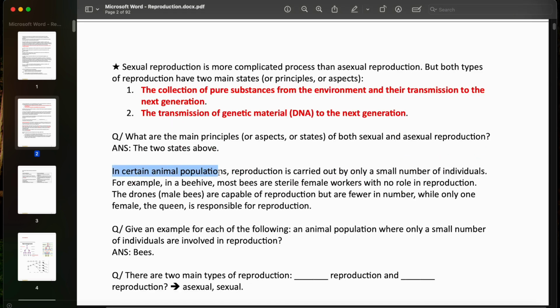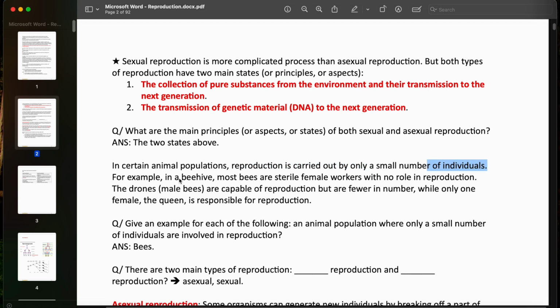In certain animal populations, reproduction is carried out by only a small number of individuals. For example, in a beehive, most bees are sterile female workers with no role in reproduction. But the drones, aka the male bees, are capable of reproduction but are fewer in number, while only one female, the queen, is responsible for reproduction.